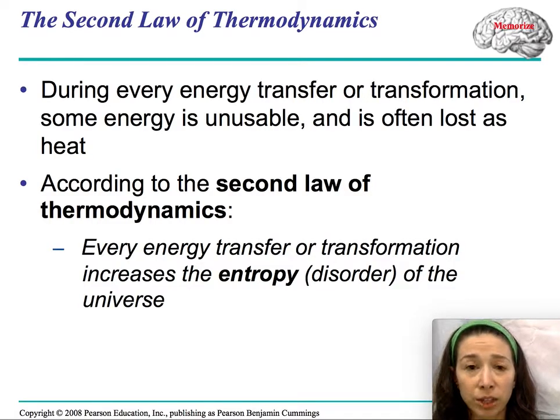During every energy transformation, some energy is unusable and is often lost as heat. And that is what the second law of thermodynamics tells us, that every time you change energy from one form to another, so when you eat that cupcake and you break it down, so let's say the cupcake has 500 calories, you do not get 500 calories of usable work from that cupcake.